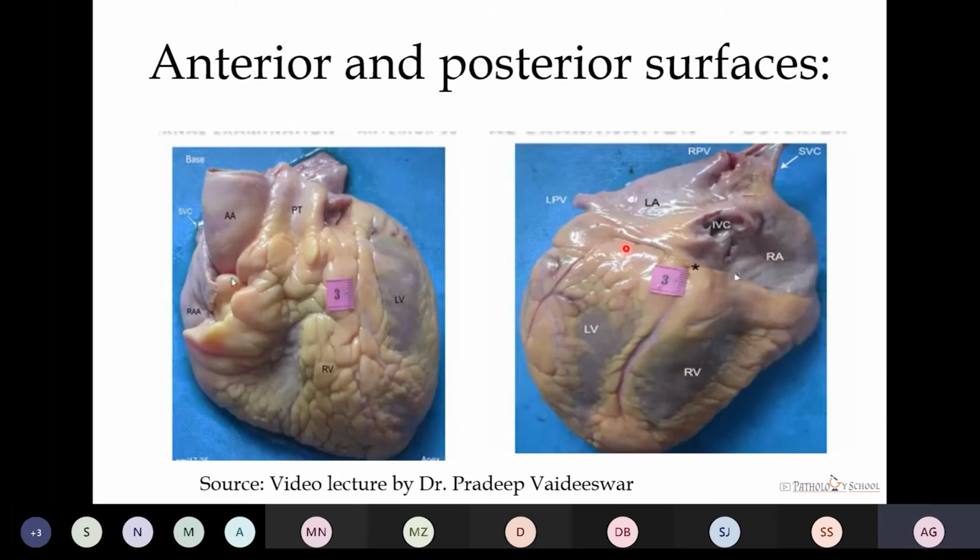On the posterior surface, most part of the left ventricle, a part of the right ventricle, the right and the left atrium, inferior vena cava, and coronary sulcus. These all are present on the posterior aspect.